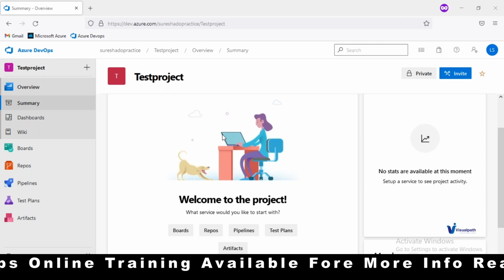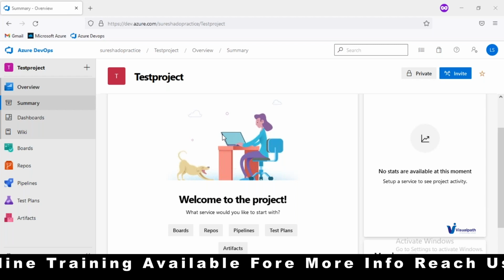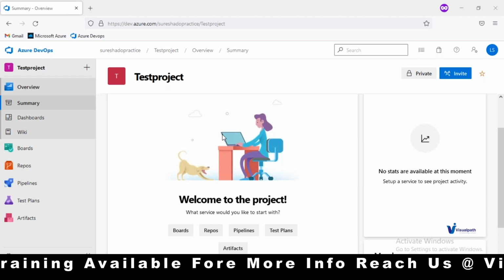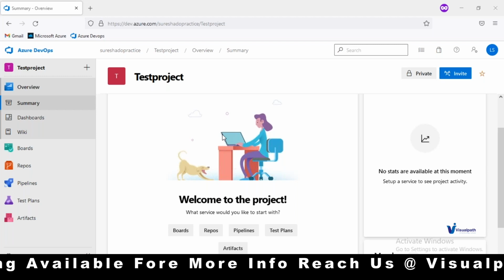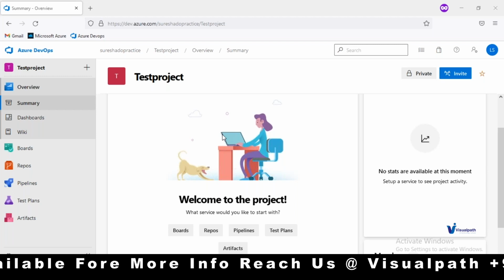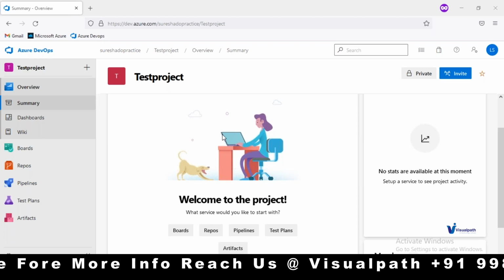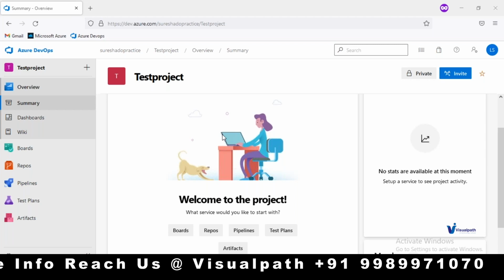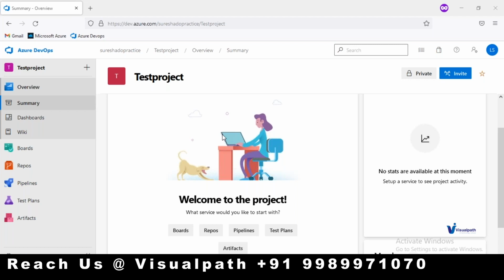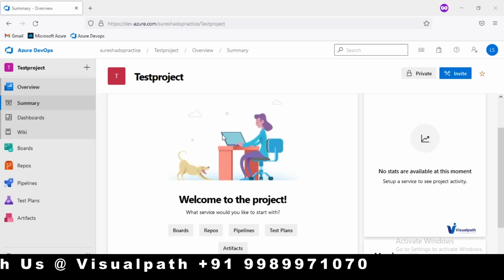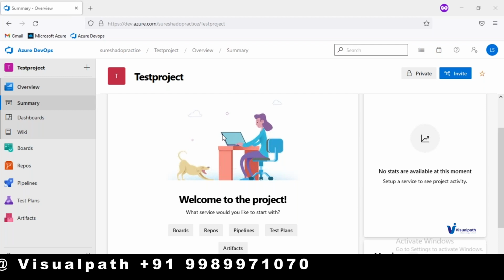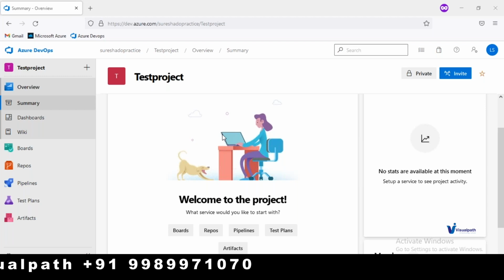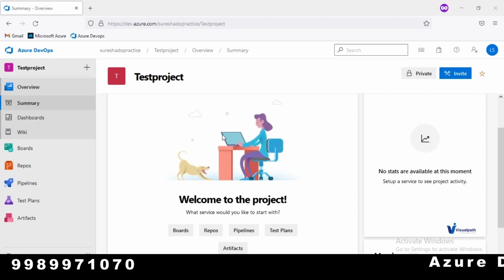The ADOs that we are going to create right now are just for practice purposes only. If you want to implement real-time scenarios, it won't be useful for you. I mean, it will be useful, but they should not be configured like this. There is a special process to be followed when you want to create the same in any kind of organization. I'll let you know all those process details and the technical details in the coming classes.